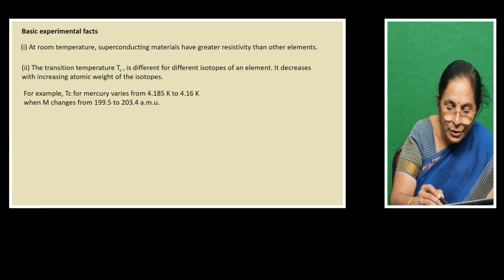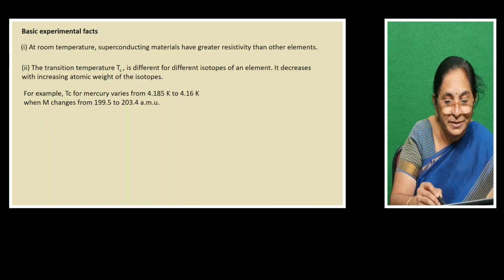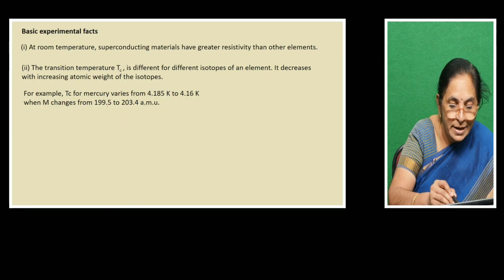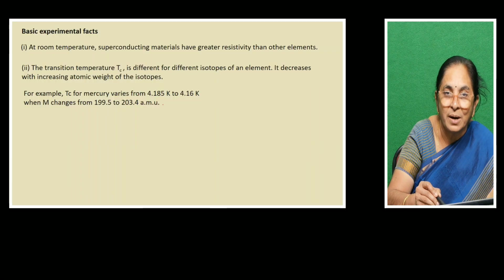4.185 Kelvin is higher, 4.16 Kelvin is lower. Now you see, when the critical temperature changes from 4.185 to 4.16, the atomic mass of that isotope changes from 199.5 to 203.4 atomic mass unit.